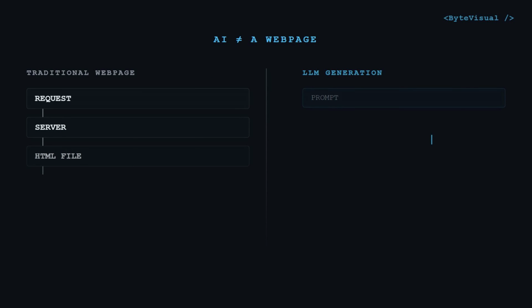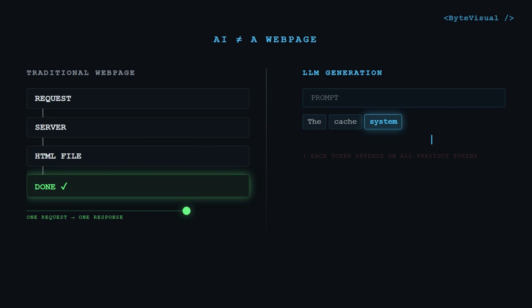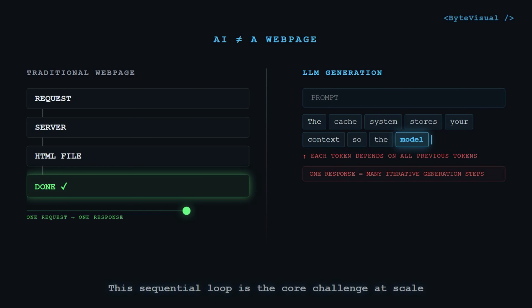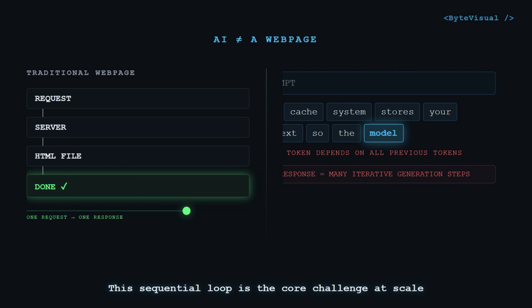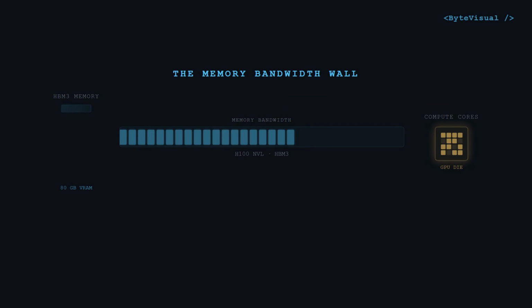The first thing to understand is that an AI response isn't a web page sitting on a server waiting to be downloaded. The model has to generate the answer token by token, and every new token depends on everything that came before it. And here's the bottleneck.